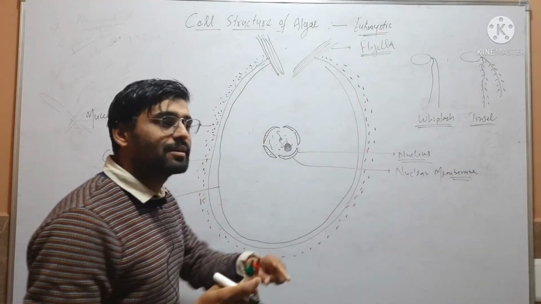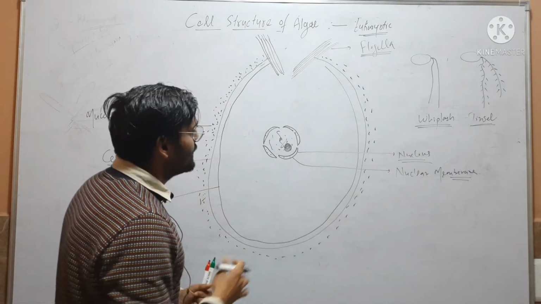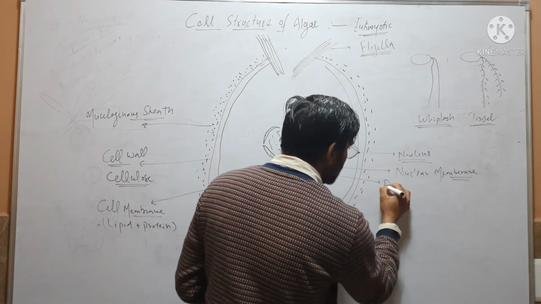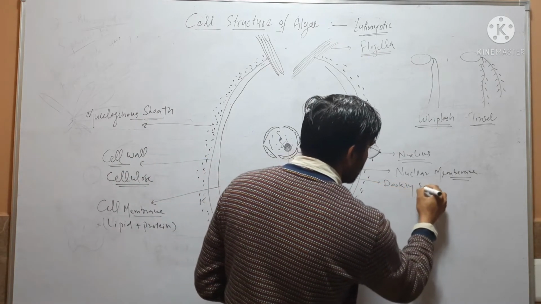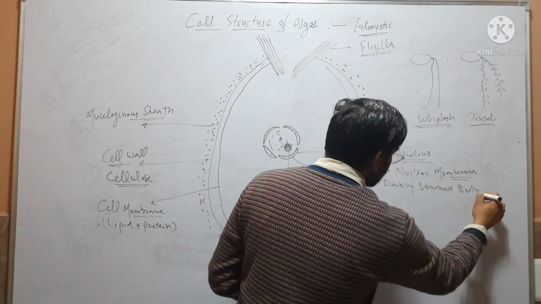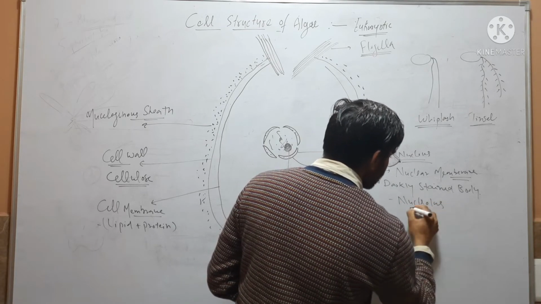Genetic material is covered by a distinct membrane that is called nuclear membrane. Inside nucleus there is a darkly stained body. This darkly stained body is called nucleolus.